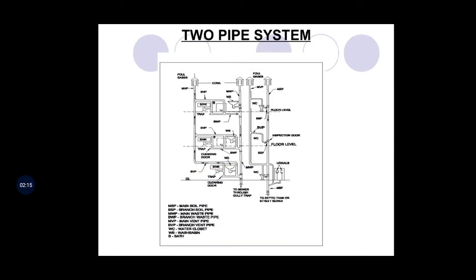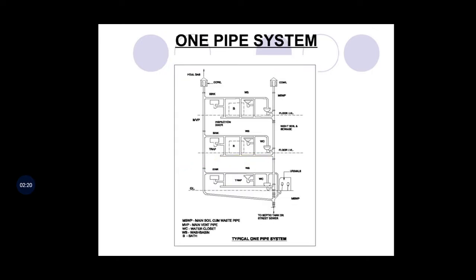We'll see the picture. See, here is the picture of two pipe system. We'll come back to this one. This is one pipe system. See, in one pipe system, one pipe is provided as a vent for gas, means gases are removed through this vent pipe, and one pipe collects the excreta, the wastewater from the sinks, bathrooms, etc. So this system is called as one pipe system.